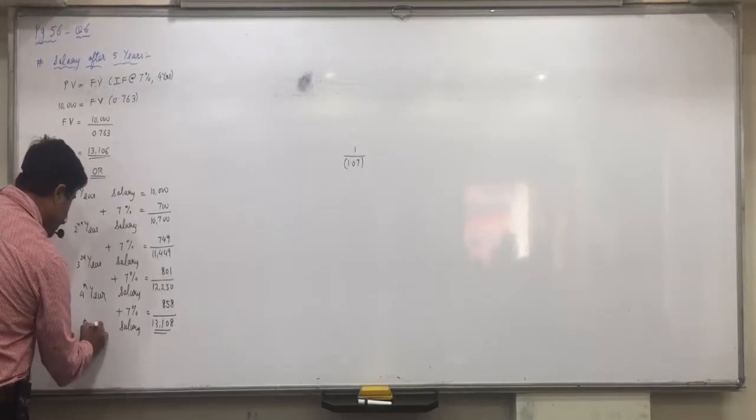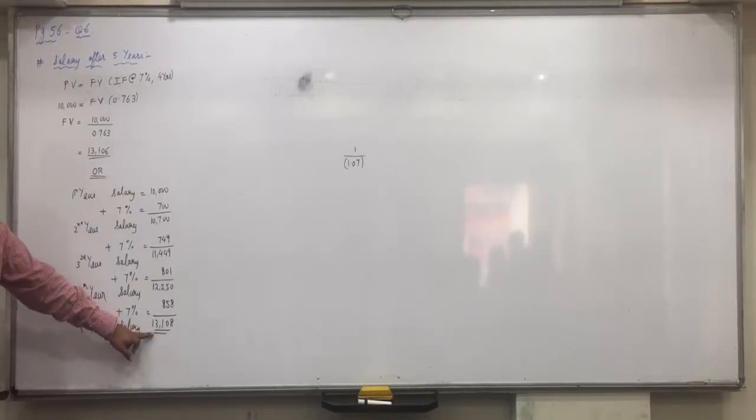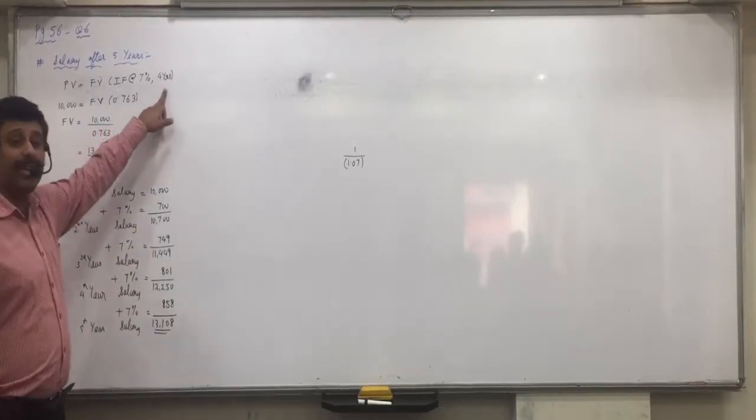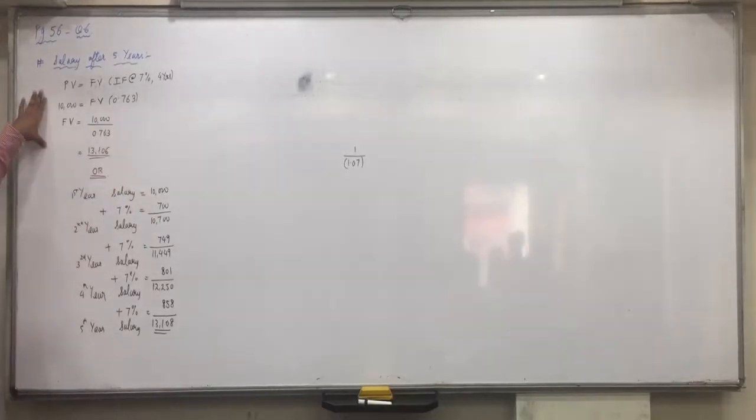5th year. Then after 5 years are over, your salary would get an increment, but then in the 6th year you are not with the company. So if you leave the job at the end of the 5th year, lastly you were earning 13,108. And that is the reason instead of 5 you have taken 4. Is everyone of you clear with this? So this is a shortcut method of doing it.